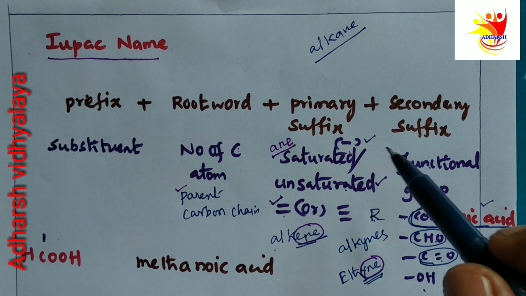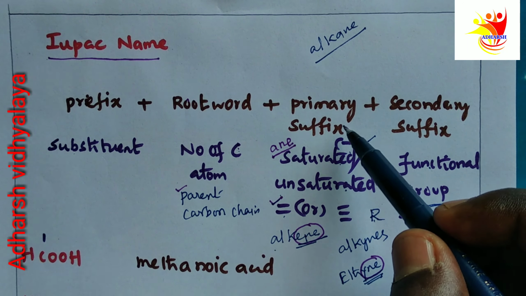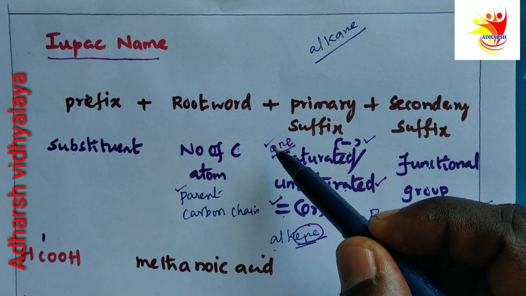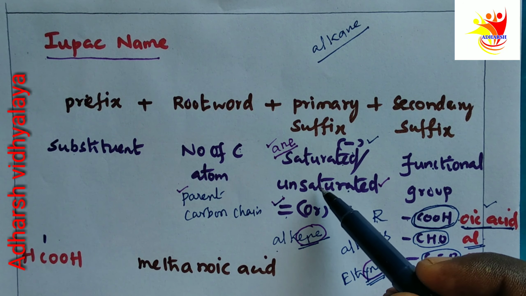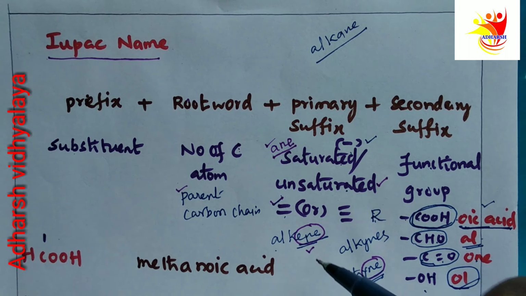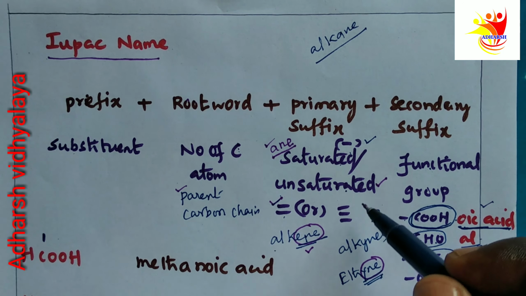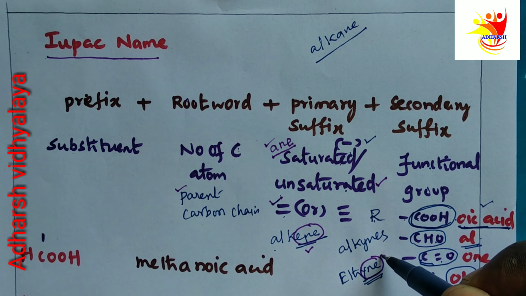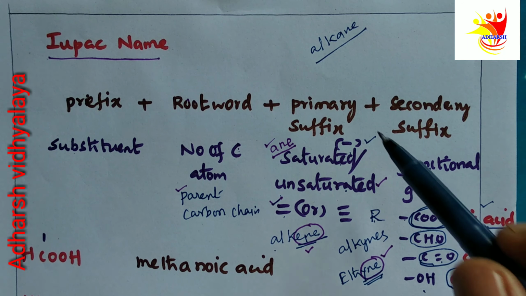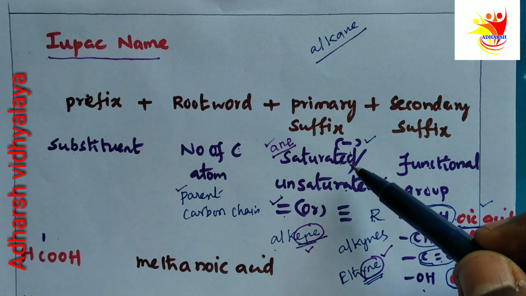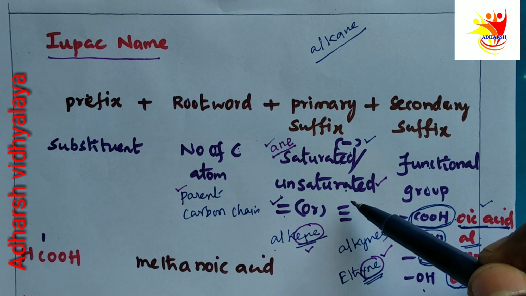If the compound is saturated, its name ends with ANE. If it is a double bonded unsaturated compound, it ends with ENE. Unsaturated with a triple bond means the compound name ends with YNE. The primary suffix indicates whether the compound is saturated or unsaturated.